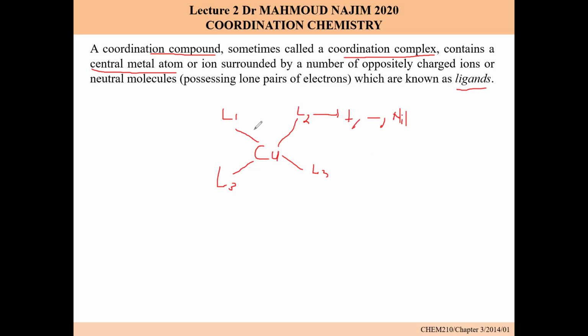So coordination compounds are like that. In coordination complexes, we have ligands that usually surround the central metal ion. Here our central metal ion is copper, and we have four different ligands that surround it. As I said, the ligand can be positive, negative, or neutral. As we continue, we are going to look at how these ligands behave and how they are important to the central metal ion.